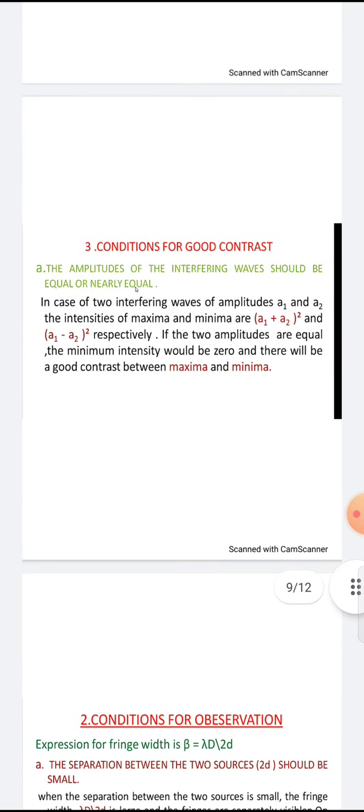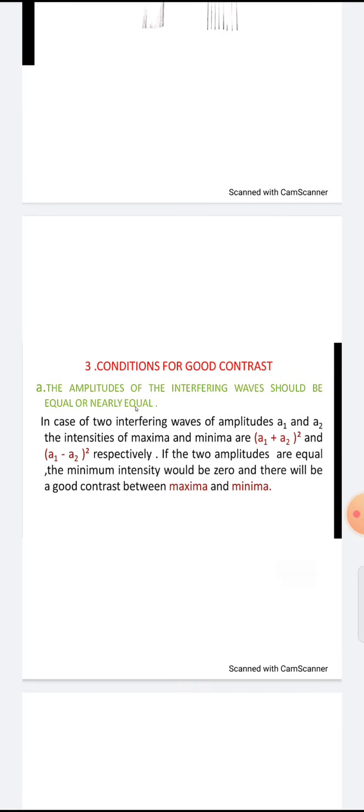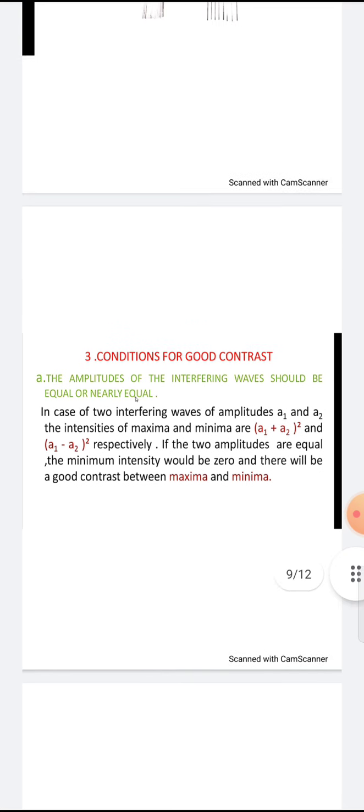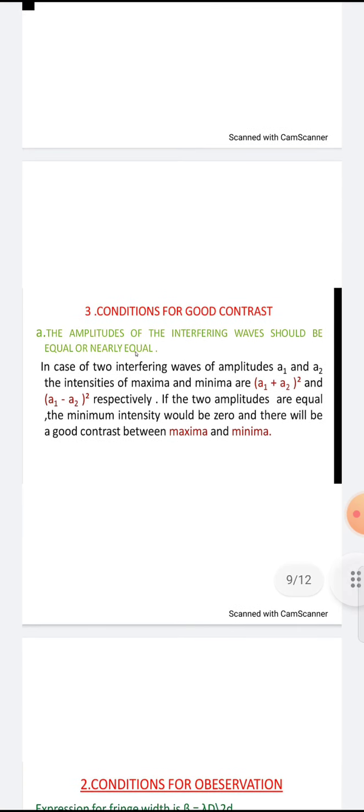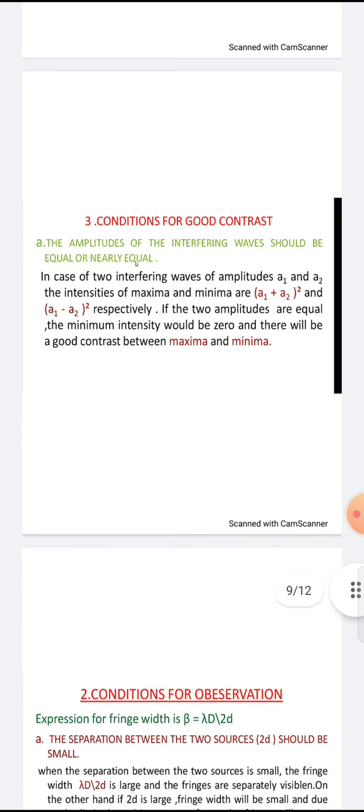So the waves are traveling in the maxima or minima. If the amplitudes are not equal, the contrast is poor. With two equal amplitudes, the minimum intensity should be 0 with good contrast. So we get the equation (a1 plus a2) whole square or (a1 minus a2) whole square. In this, maxima is (a1 plus a2) whole square and minima is (a1 minus a2) whole square respectively.